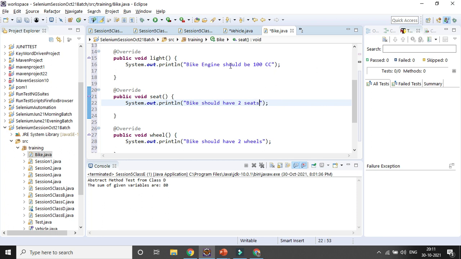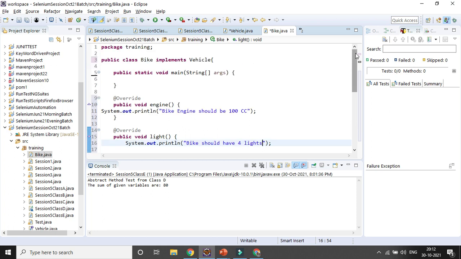Light, bike should have 4 lights, say headlight, backlight, like that. That's why you can write it in your SOS method, or whatever you think, right? You can give more details, like one front light, or backlight, two indicators, all this stuff. Now I already mentioned it, right?